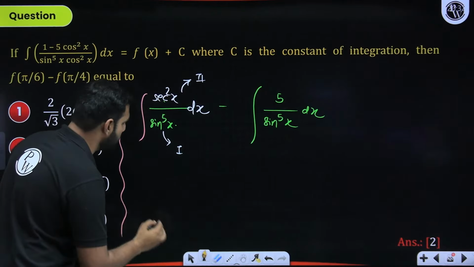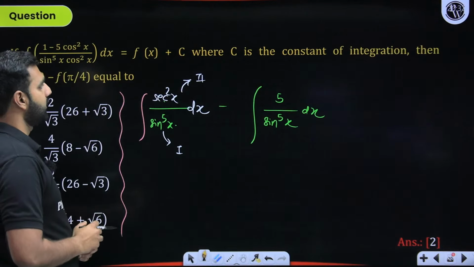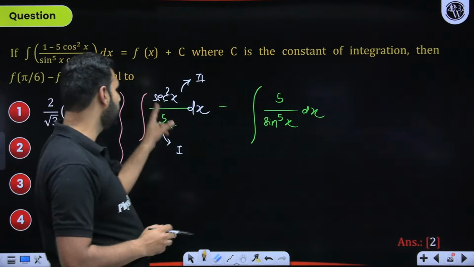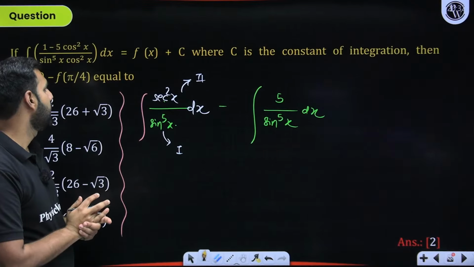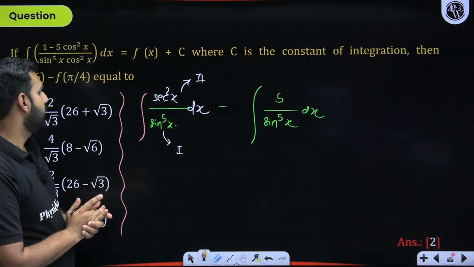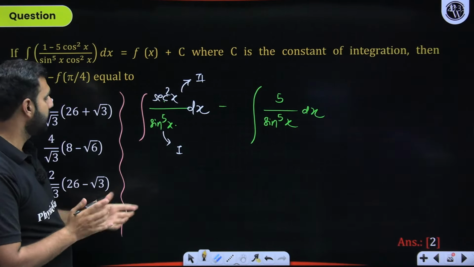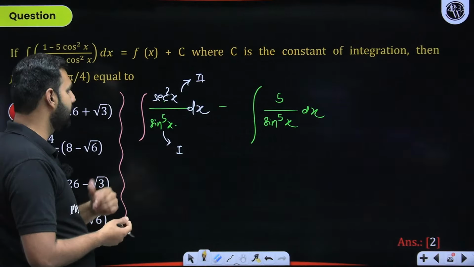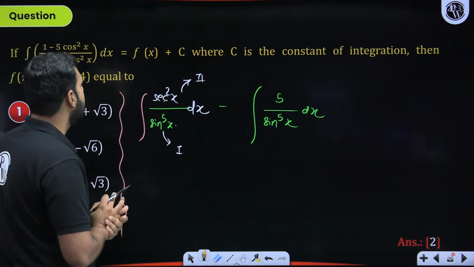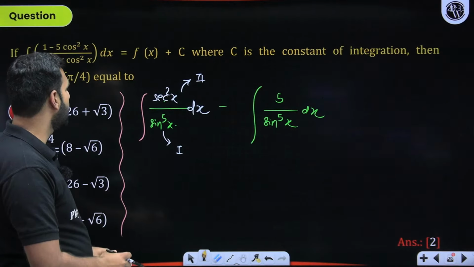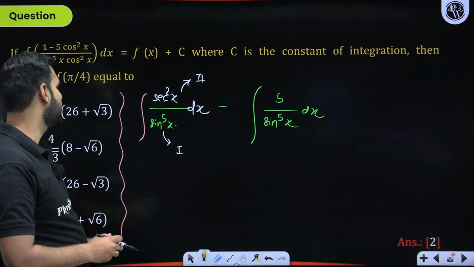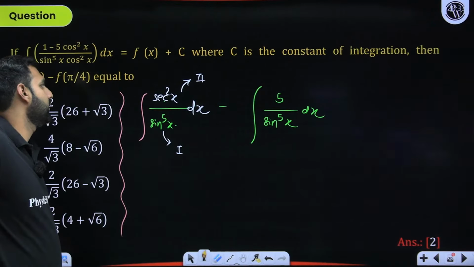First function as it is, or rather, if I am willing to make it look like this, let me try and begin with this. If I don't get the answer, I'll do the other part, right? Let me check it with this, whether I get it or not. Sec square x, we know the integration of.